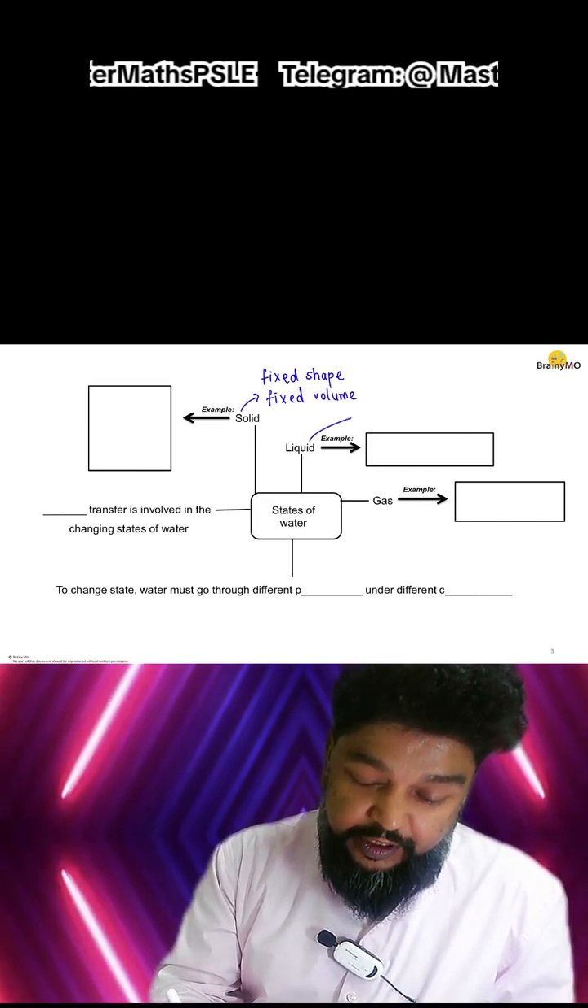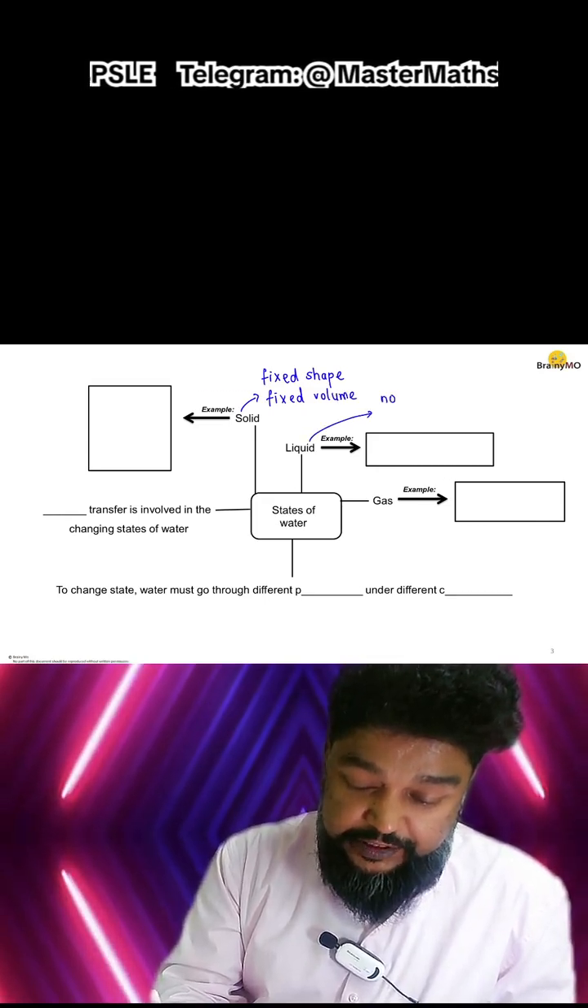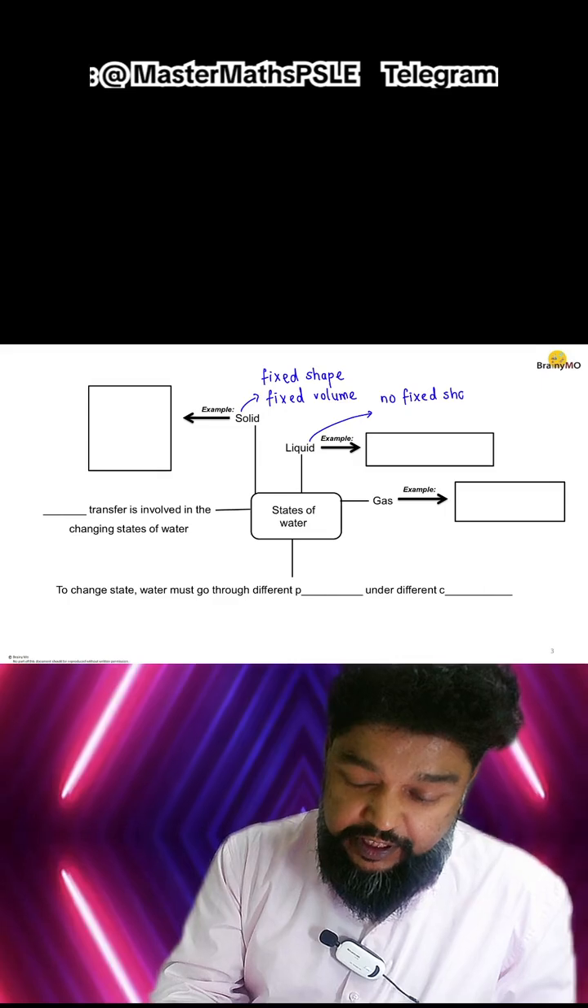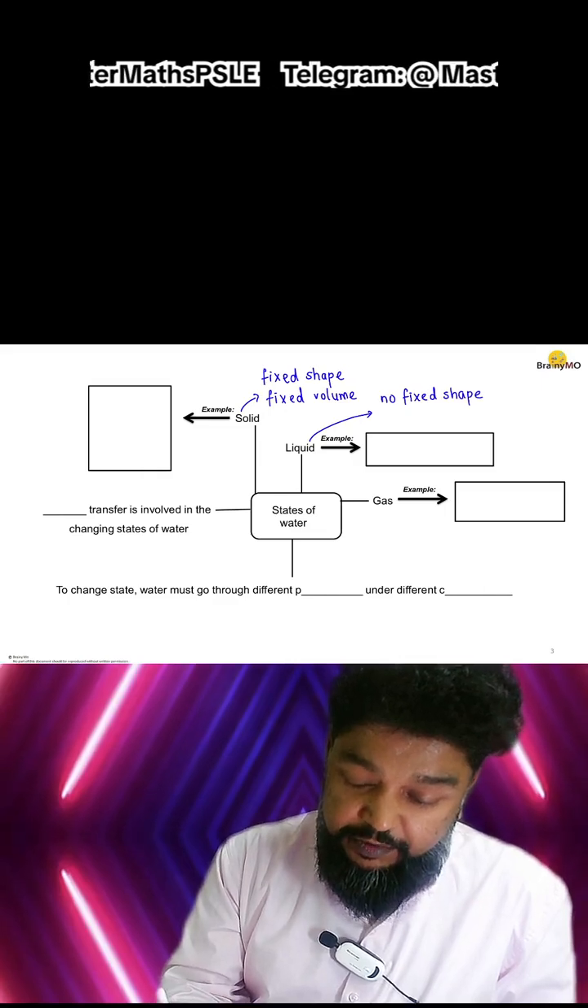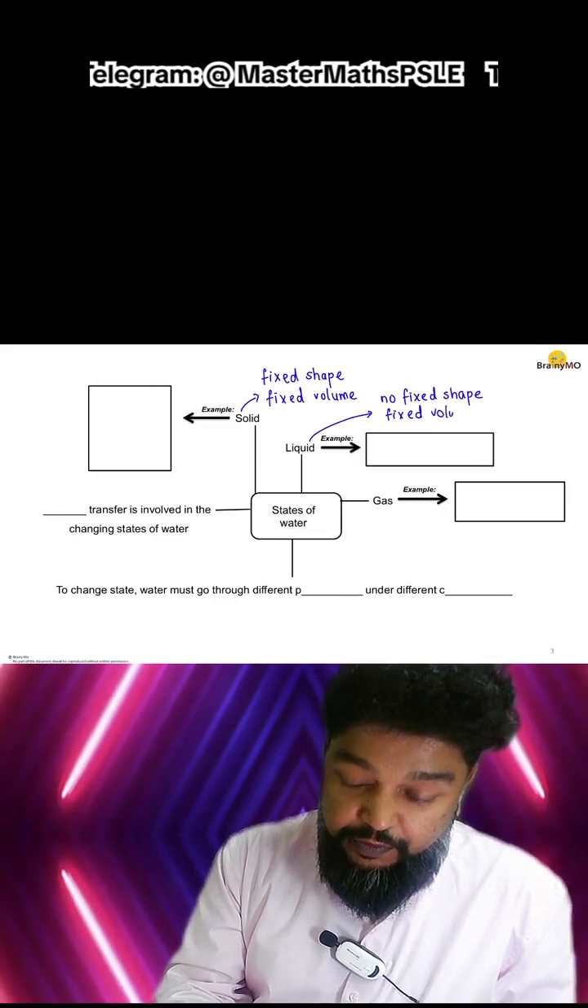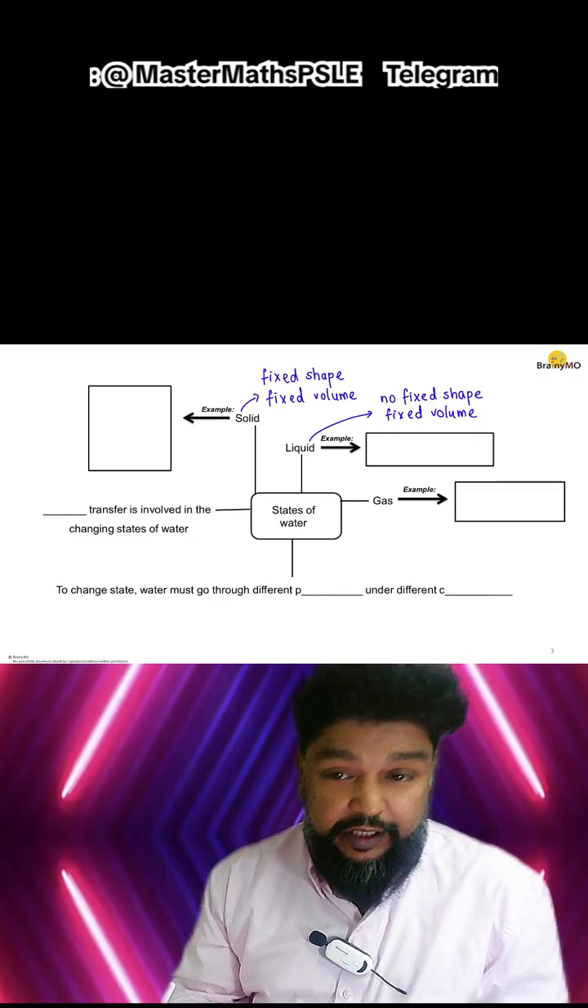Things I know about a liquid: they have no fixed shape, they are able to flow, they take the shape of the container they are put in, but liquids have a fixed volume, which means even liquids cannot be compressed.